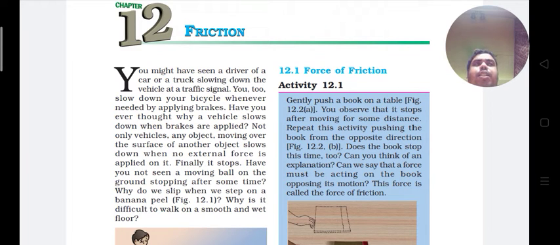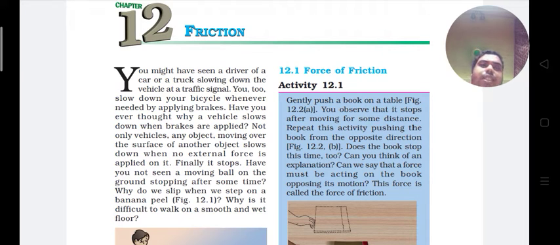Next, here is a different explanation. You can say friction is a force which occurs when two objects tend to slide over each other, and even when they are actually sliding over each other.